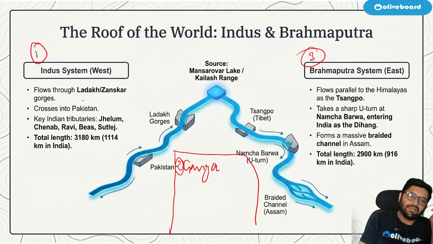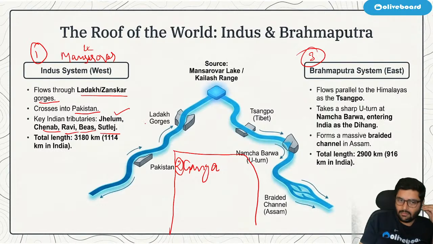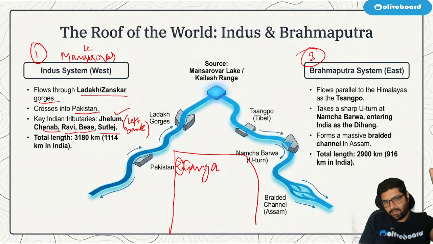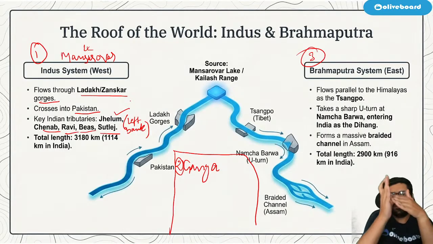Correct? Now, the Indus system. Indus originates near Lake Mansarovar. It flows through Ladakh and Zaskar gorges and crosses into Pakistan. What are some of the most important tributaries of Indus? Jhelum, Chenab, Ravi, Beas, Satluj. These are some of the left bank tributaries. Left bank means the tributary which is coming from the left side and joining the main channel.